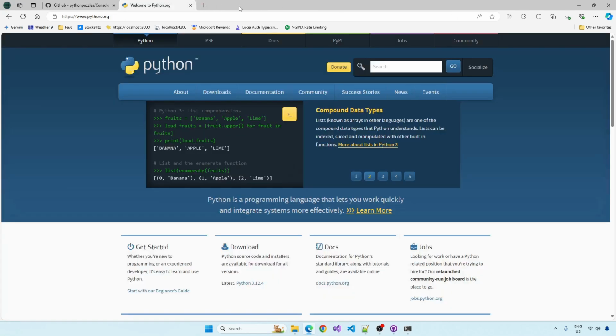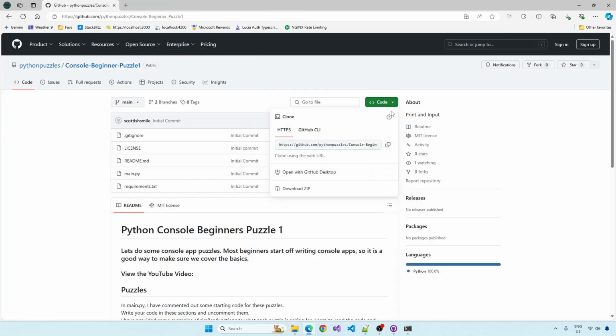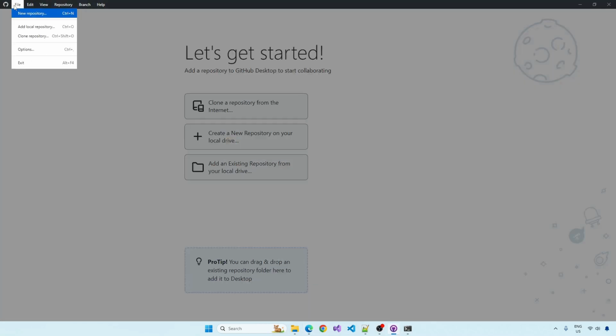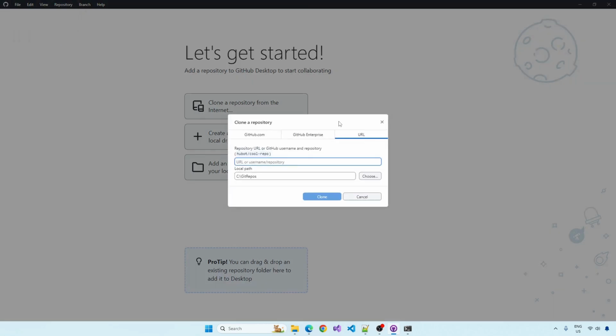So okay, with that done, you've copied the URL, open up GitHub Desktop. File, Clone Repository. In the URL tab, paste in that URL we copied. In the local path, I've decided to save everything in a Git repos folder on my C drive.